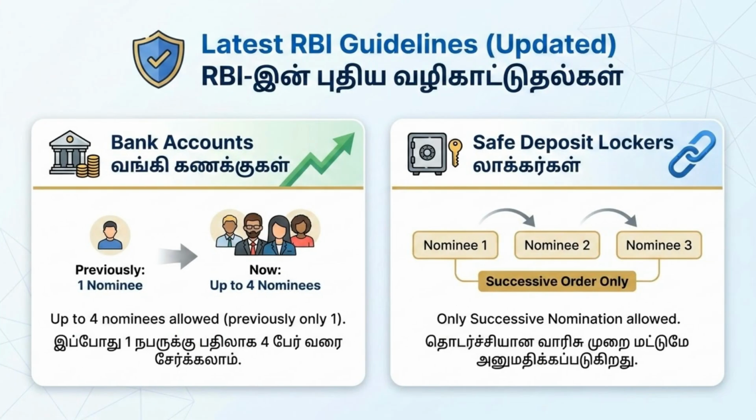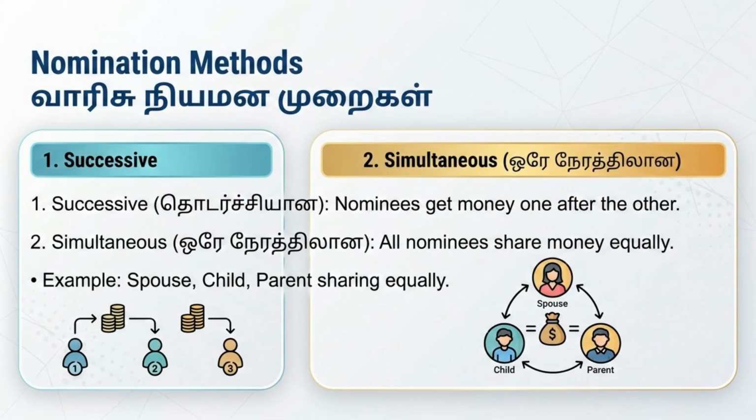For bank accounts, you can now nominate up to 4 nominees. Previously, only 1 was allowed. For safe deposit lockers, only successive nomination is allowed. There are 2 main nomination methods: successive, where nominees receive the money one after the other, and simultaneous, where all nominees share the money equally. For example, spouse, child, and parent sharing equally.